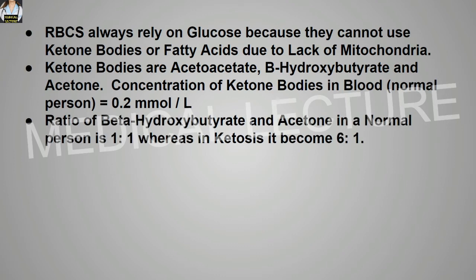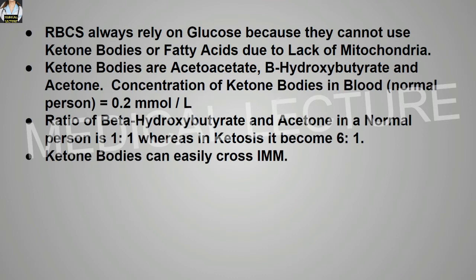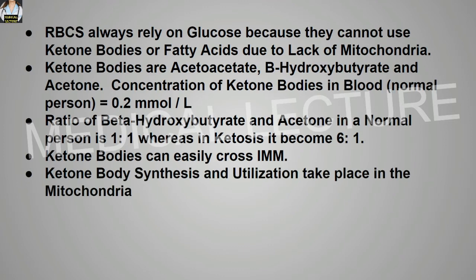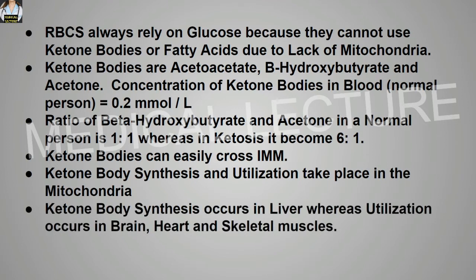Ratio of beta-hydroxybutyrate and acetoacetate in a normal person is 1:1, whereas in ketosis it increases and becomes 6:1. Ketone bodies can easily cross the inner mitochondrial membrane. Ketone body synthesis and utilization take place in the mitochondria. Ketone body synthesis occurs in the liver, whereas utilization occurs in the brain, heart, and skeletal muscles.